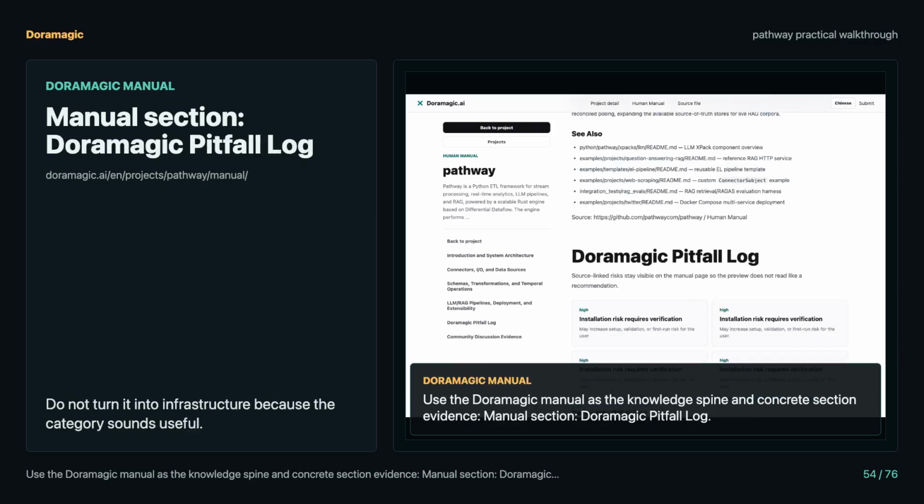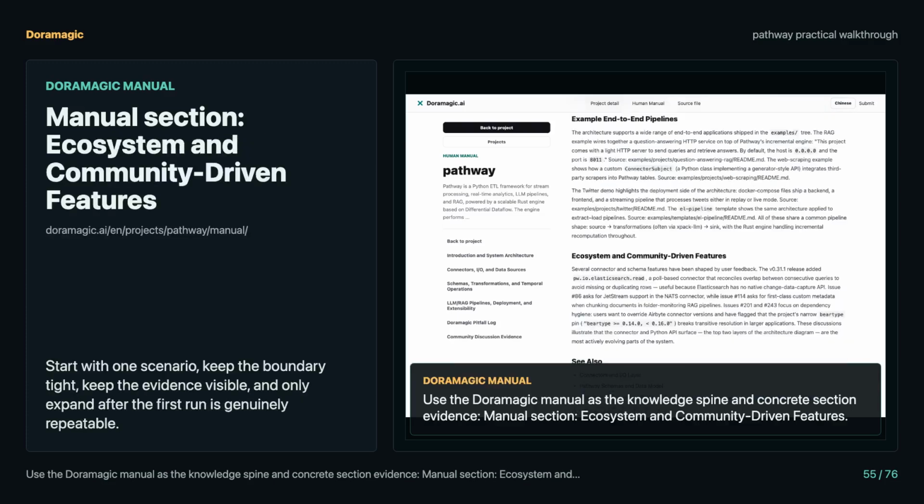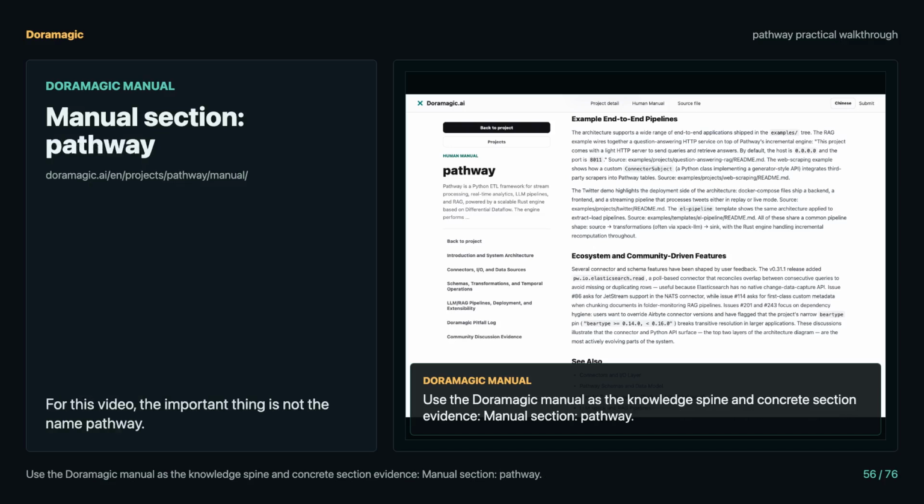Pathway is a Python ETL framework for stream processing, real-time analytics, LLM pipelines, and Retrieval-Augmented Generation, RAG, workloads. Decide what it can touch.